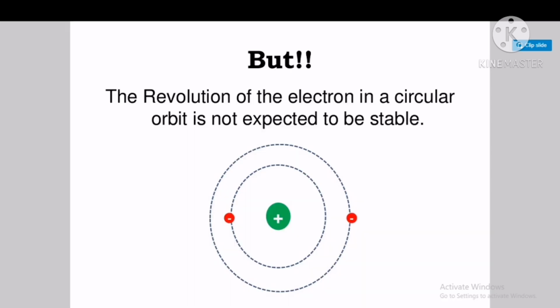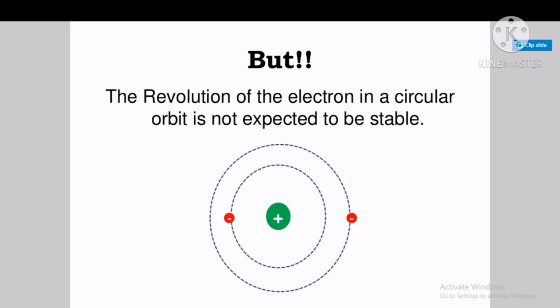But Rutherford fails to explain the stability of atom. We see the two major drawbacks. One is the stability of atom and the other is the spectra which is emitted by the material.